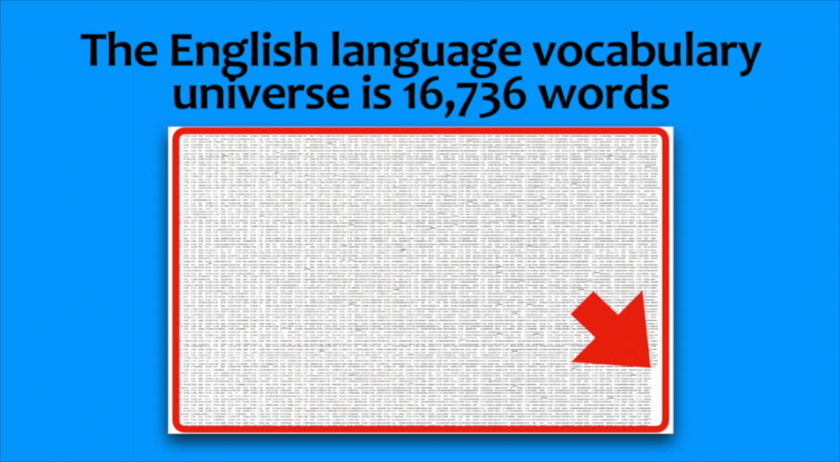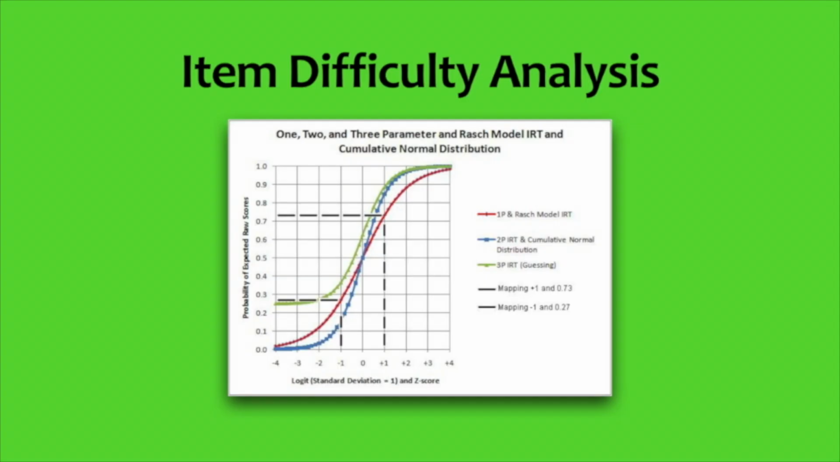That comes from knowing all of the 16,736 meanings. How many English words and meanings do you know? How many does each of your students know? Which specific words are known? Well, that last level of understanding eluded us all until the invention of item difficulty analysis in 2008.